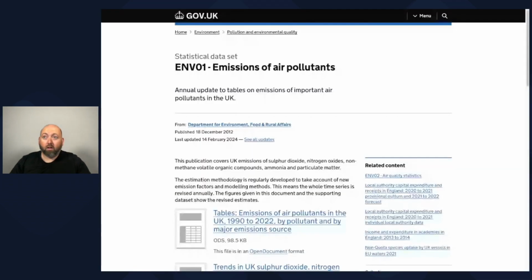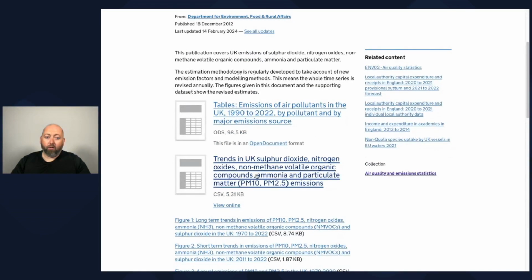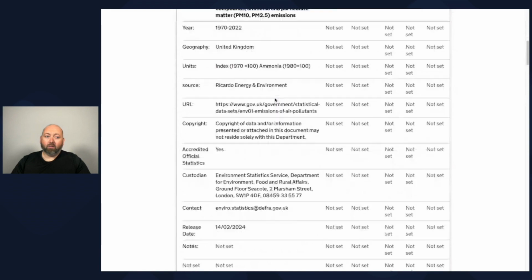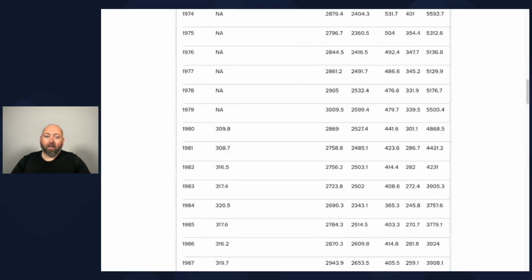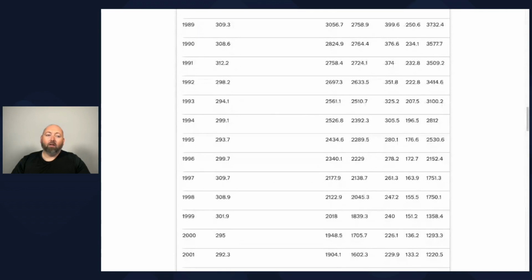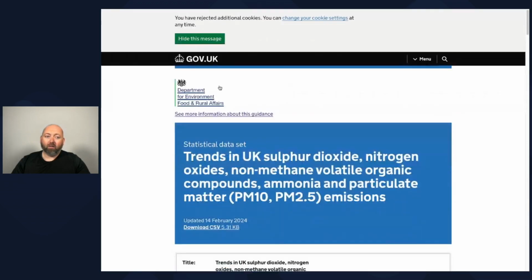I thought I'd start this with some data. On the theme of air quality, this is the UK government website, publicly accessible information on emissions of air pollutants. They very kindly give you trends in sulfur dioxide, nitrates, and ammonia emissions. They do this in a CSV format file, which looks a bit like this. That's great and helpful, but it's not the most engaging or interesting.